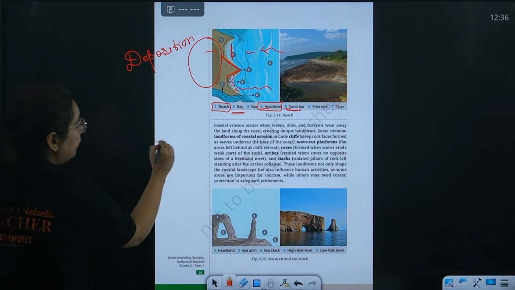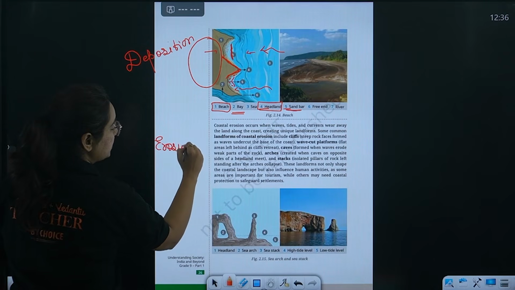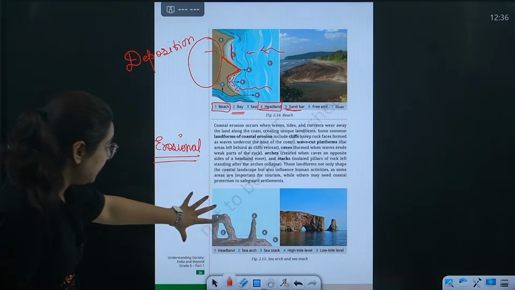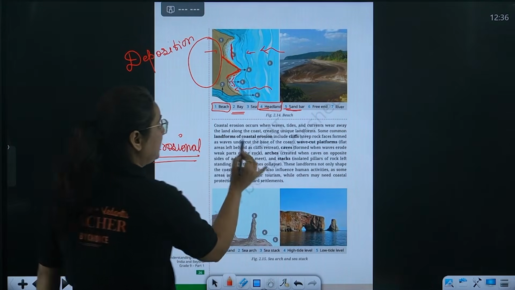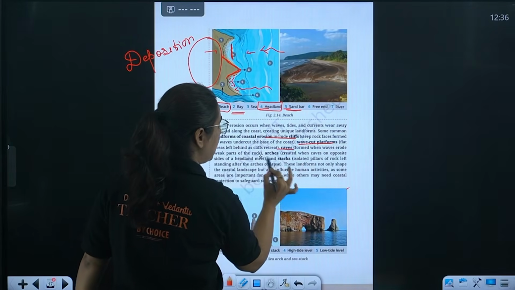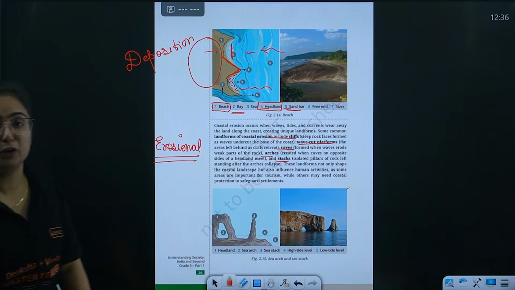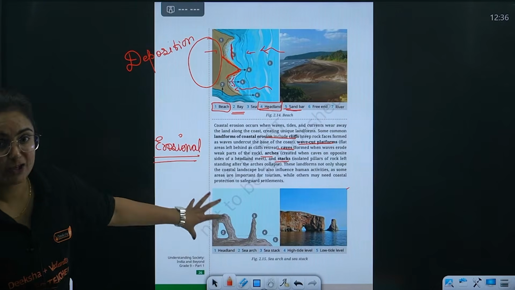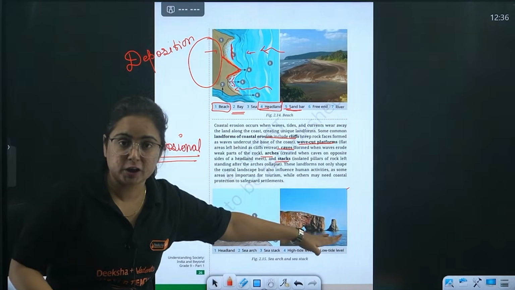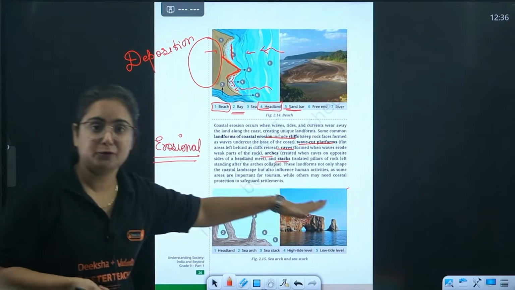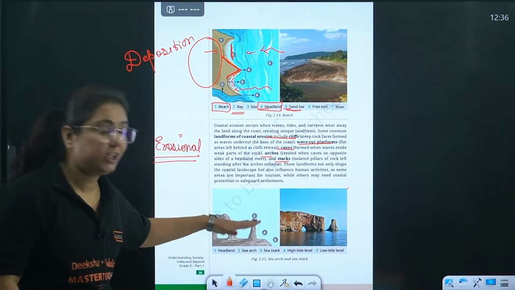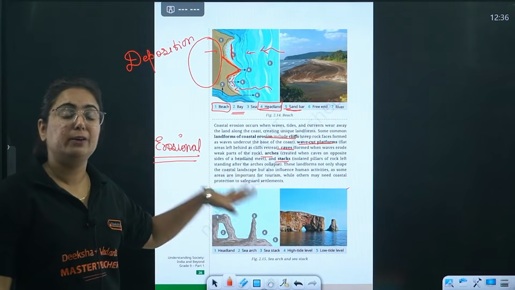Now we will be moving towards the erosional activities. Landforms known as cliff, wave cut platform, cave, arches, stacks are formed because of erosion. When there is hard rock on which the action of the wave, the agent of gradation, is continuously applied, it forms different landforms.